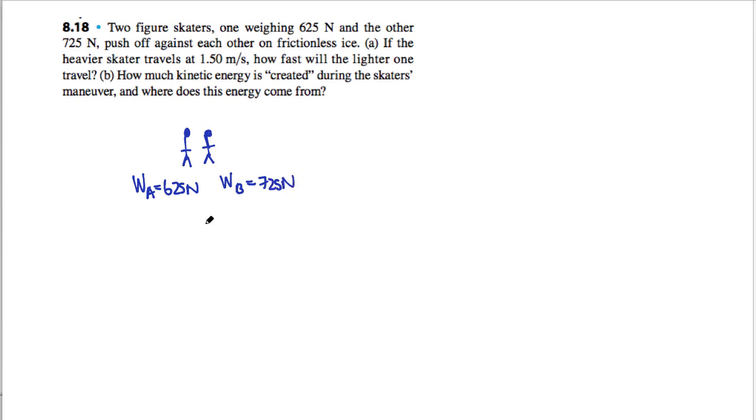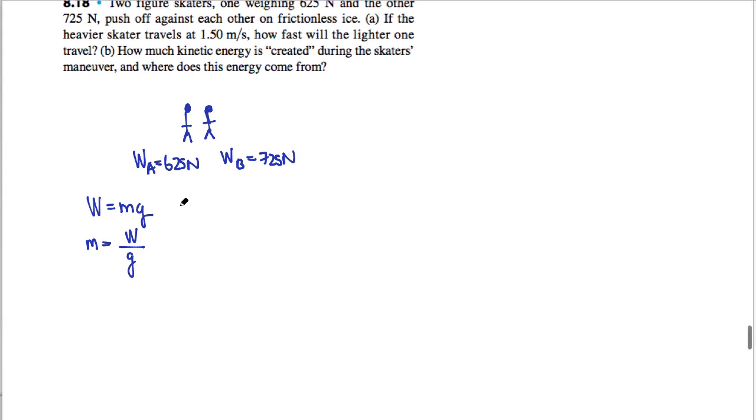Now, I don't necessarily care about their weights. So something that I know I'm going to need to do right away is move this around and find the mass of each of these figure skaters. The reason why is mass dictates changes in momentum. So I'm going to go ahead and say, or remind you, that weight is equal to mg. So the mass of each of these would be weight divided by our gravitational field strength.